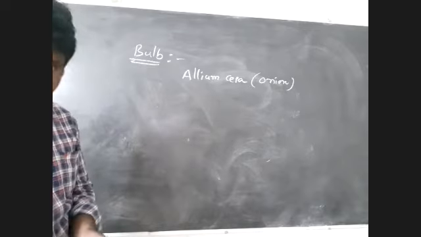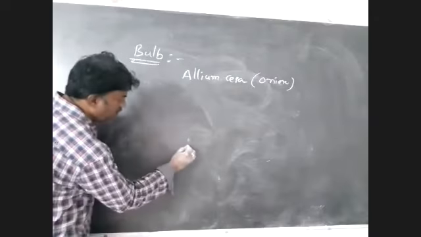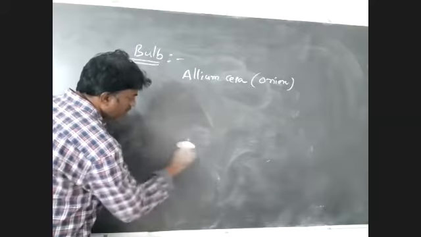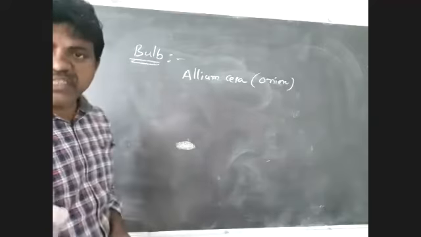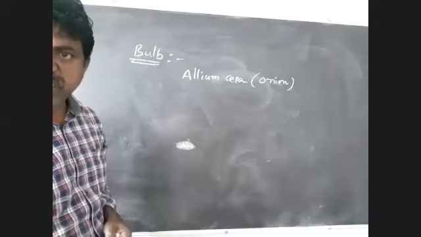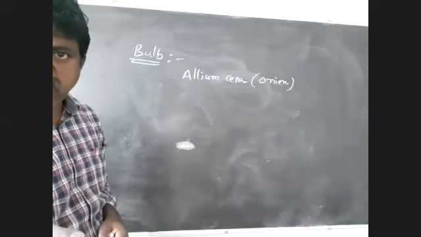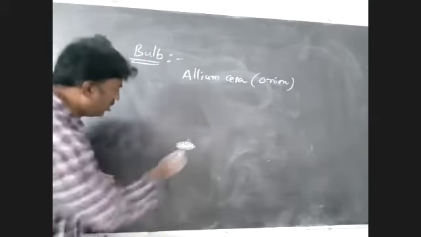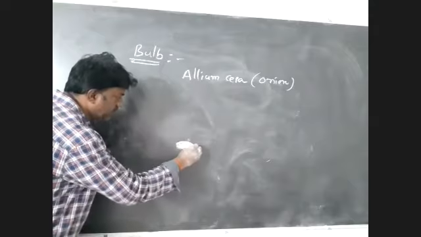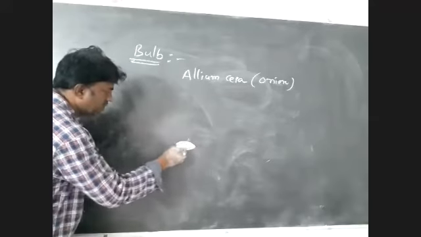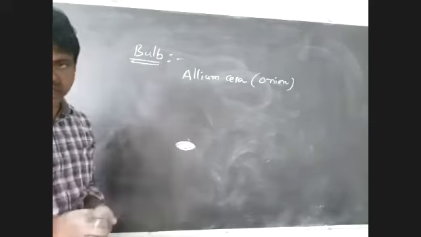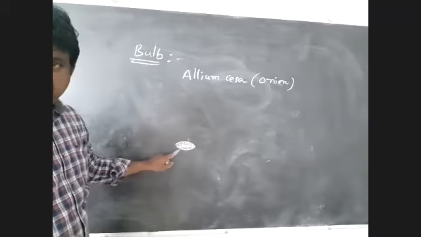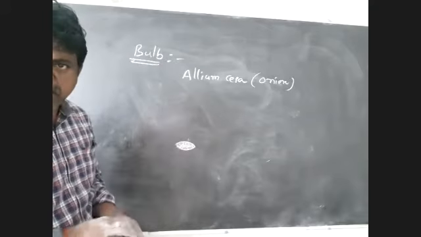Listen to me in brief. In onion, the stem is reduced, forming a small disc-like structure. So this is a reduced stem. It does not store food materials.